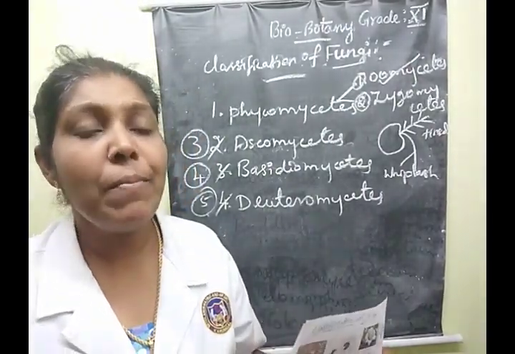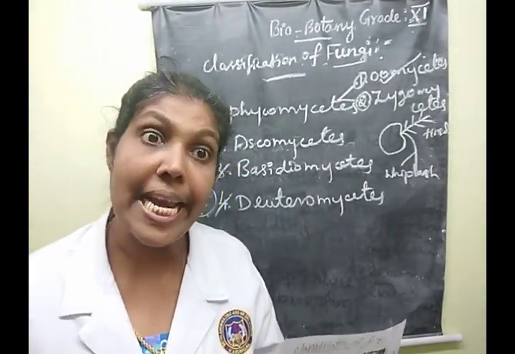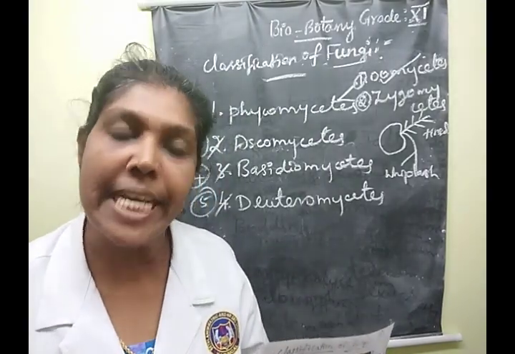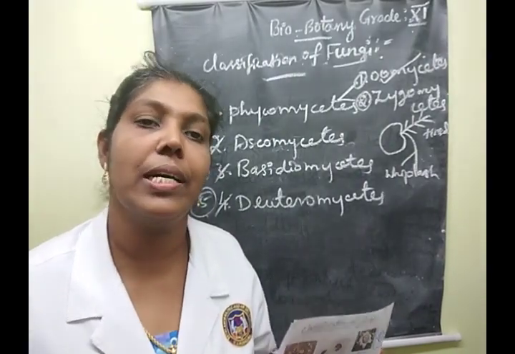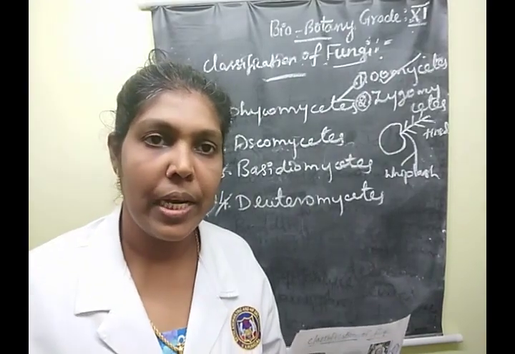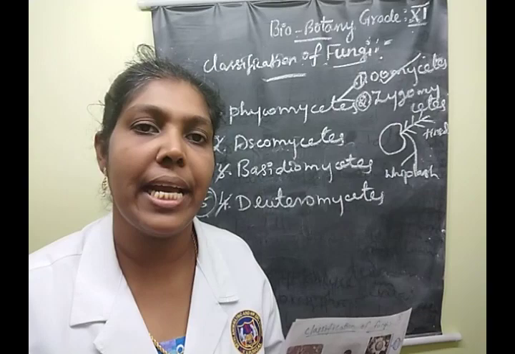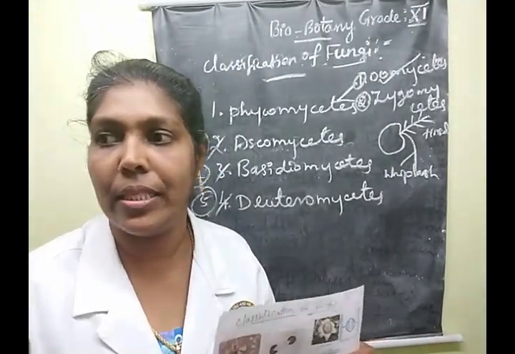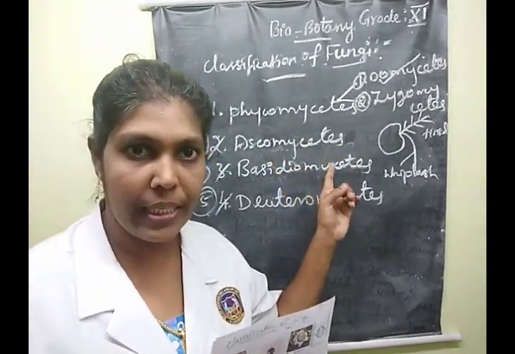Here, examples of fungi in this class are cup fungi, yeast, which is a familiar one, and morels. These are certain edible fungal organisms that come under the class Ascomycetes. Clear? Then what is the habitat? Mostly they are terrestrial forms. The terrestrial fungal organisms are placed in this class of Ascomycetes.